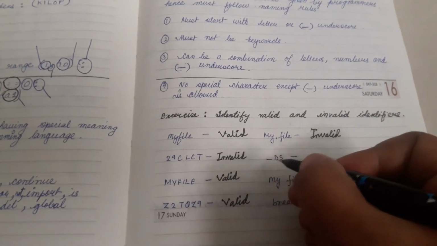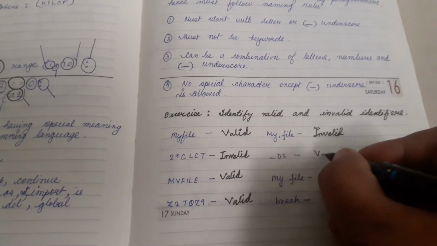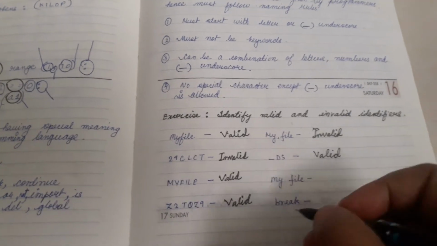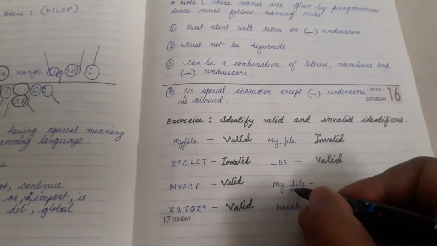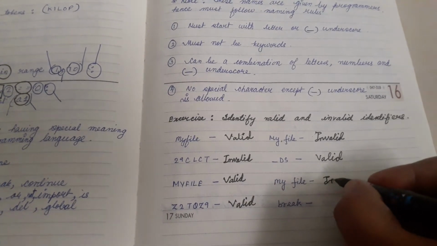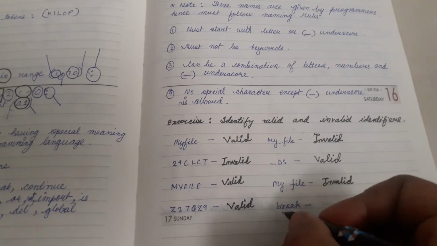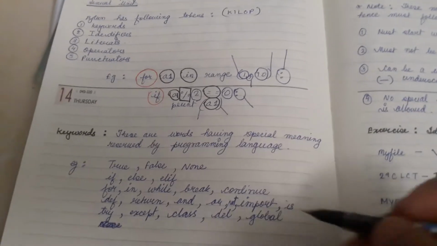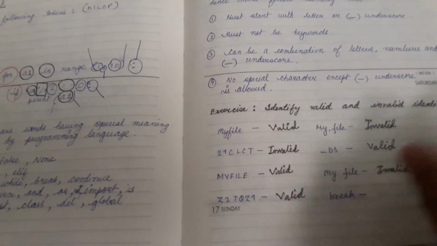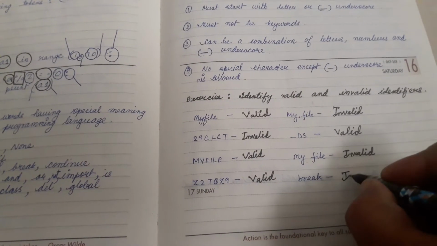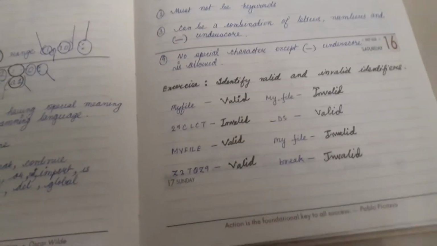Now again this underscore ds. It is valid to start with underscore, so this is valid. Then my space file, it is invalid because space is an invalid character which cannot be used in identifiers. Now break, we have seen here, break is a keyword, and keywords cannot be used as identifier names, so it is invalid. I hope this is very much clear.